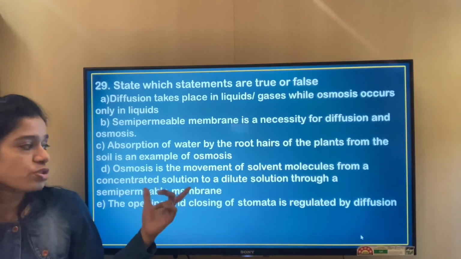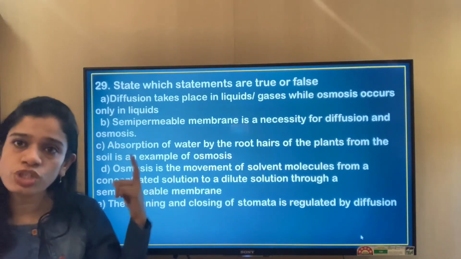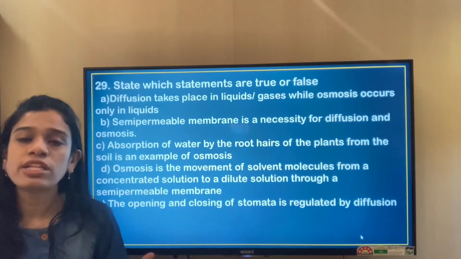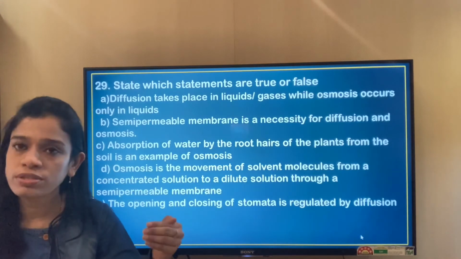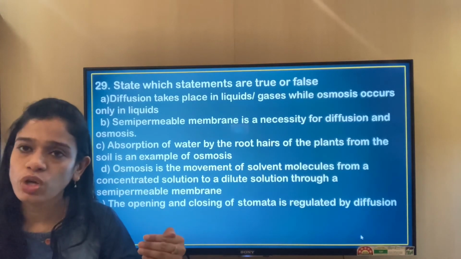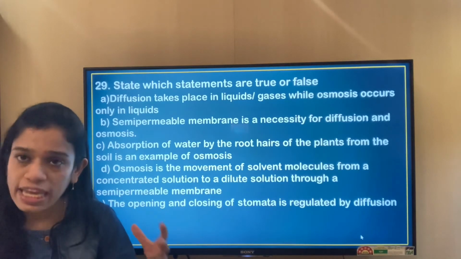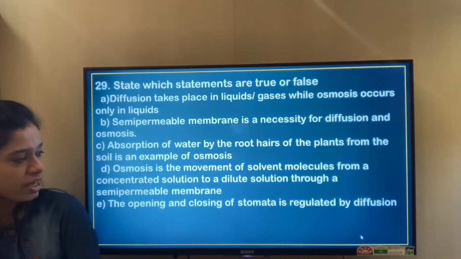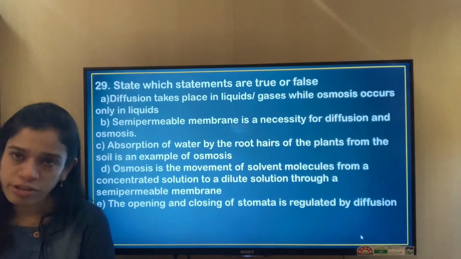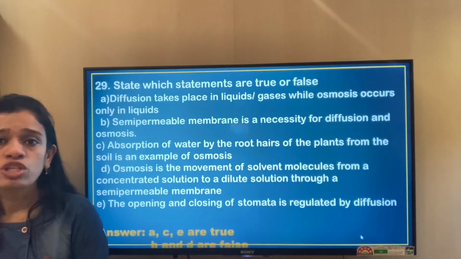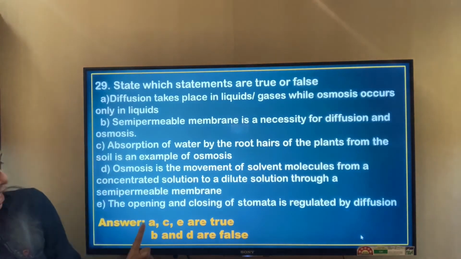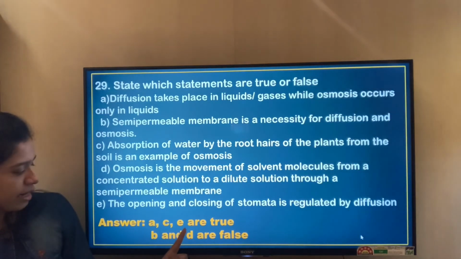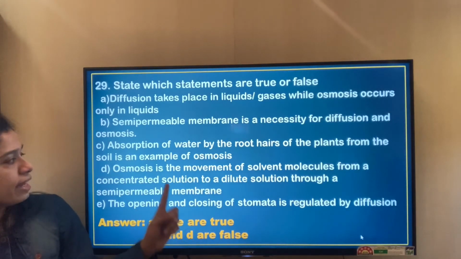So basically osmosis should take place from a dilute solution to a concentrated solution, where the solvent concentration is high in the dilute, whereas in a concentrated solution the solvent concentration is less. Opening and closing of stomata is also regulated by diffusion. So the options which are correct are option A, C, and E, whereas option B and D are false.